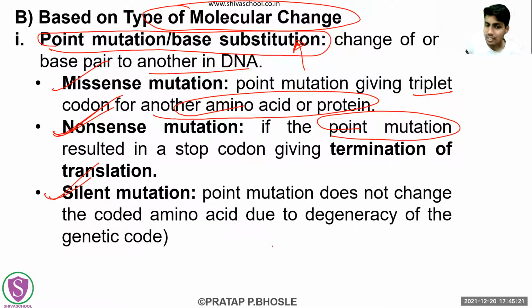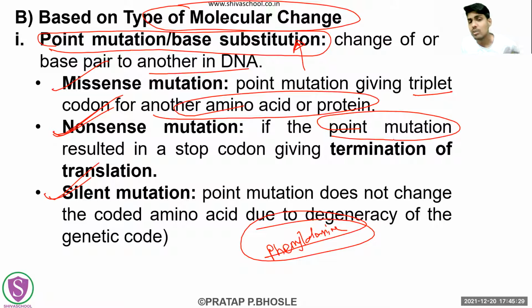Earlier it was coded for phenylalanine, and right now also it is just being coded for phenylalanine only. Earlier it was coded for histidine, and right now also it is coded for histidine only. Okay. So if that is the case, the mutation has no effect. And because of what can this occur? This can occur because of the wobble hypothesis or the degeneracy of the genetic code, which we have already seen. Because of that, this silent mutation can occur.